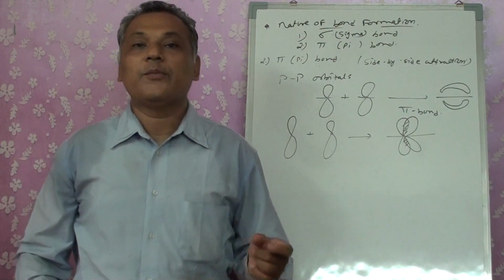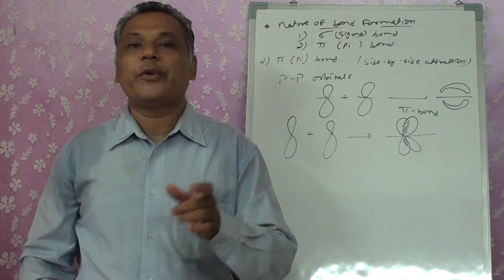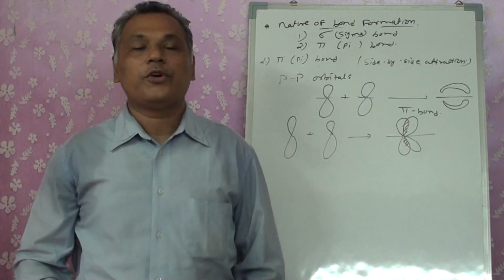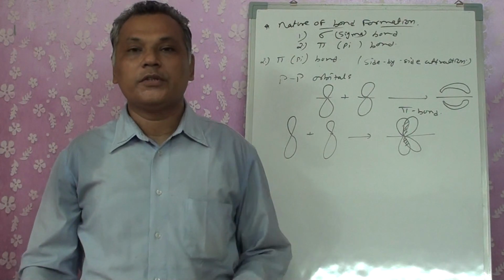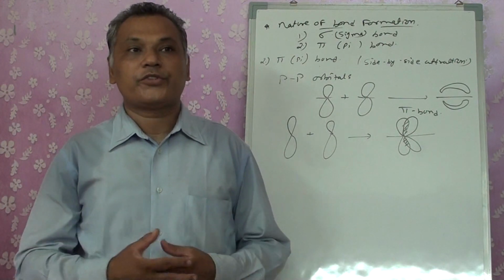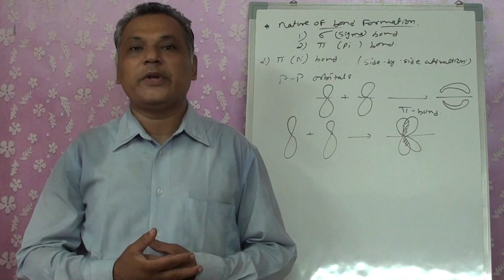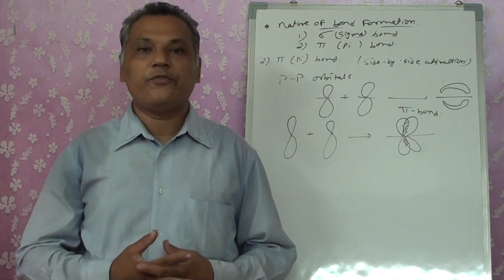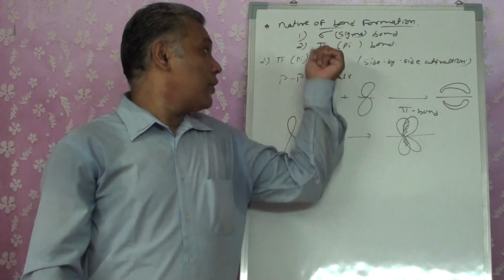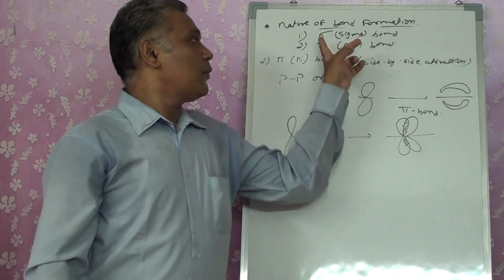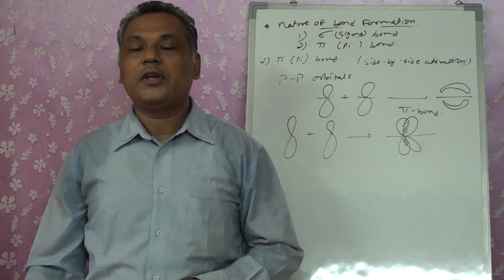So sigma bonds are stronger compared to pi bonds, because pi bonds have minimum overlapping of the orbitals. So strength can be explained by the overlapping factors. Sigma is stronger, pi is weaker.